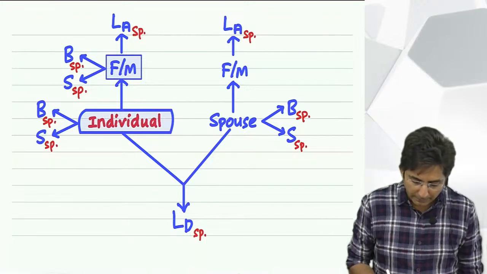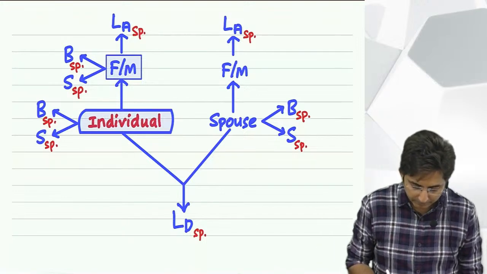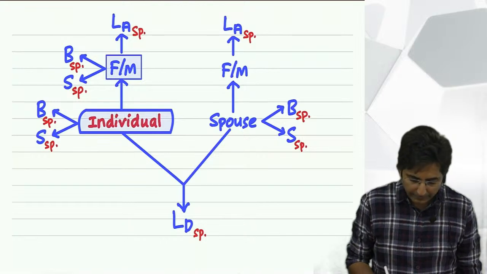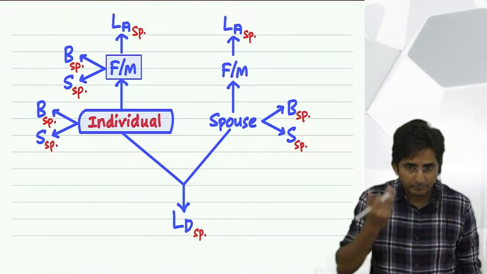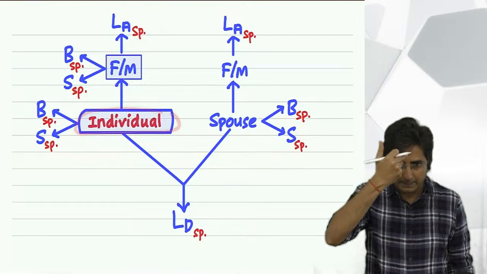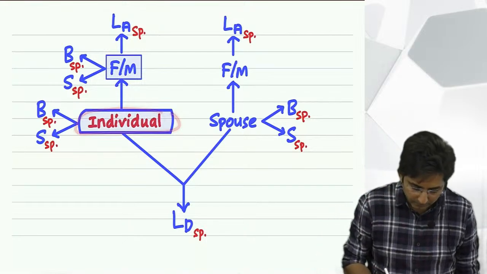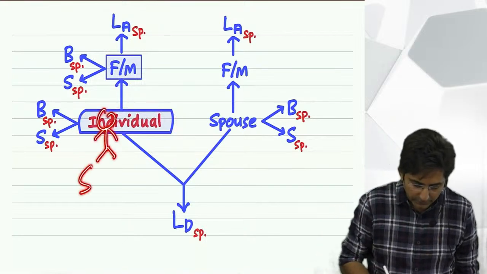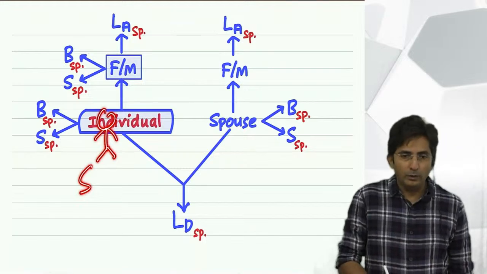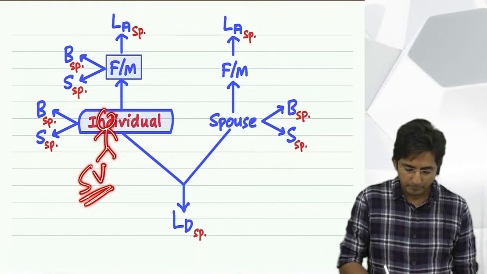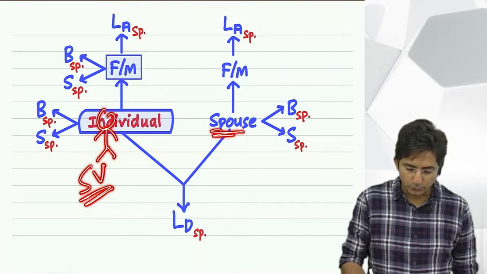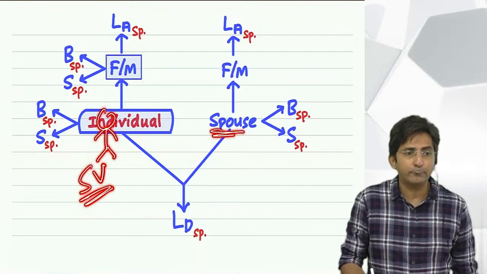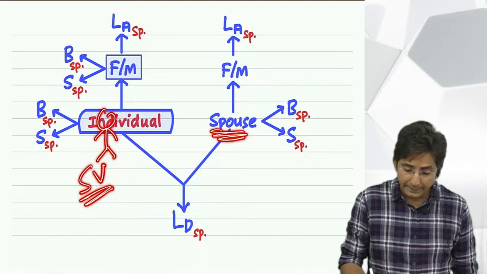See, now imagine this is me. Individual means a person. Imagine I am here. This is Shirish Vyas. Now tell me, who will be my relative? My spouse. Spouse means a life partner, means my wife.